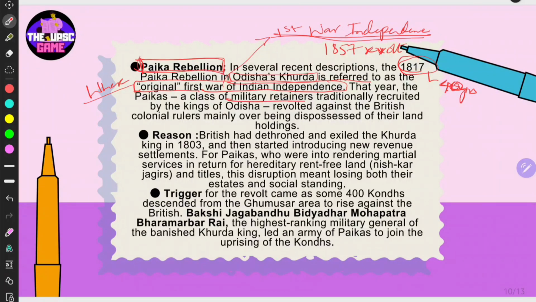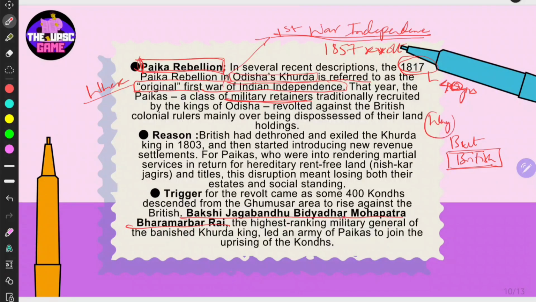Originally, they were military retainers, but as the British ousted the rulers, they were hired under the leadership of Bakshi Jagabandhu, Vidyadhar Mohapatra, and Bhara Marba Rai.